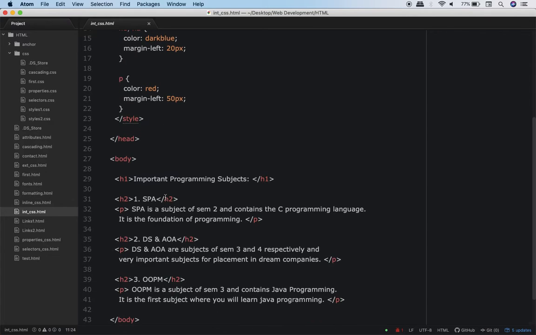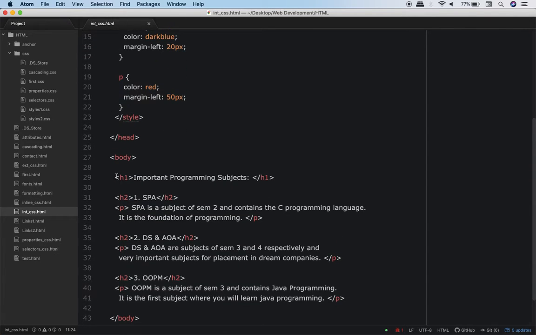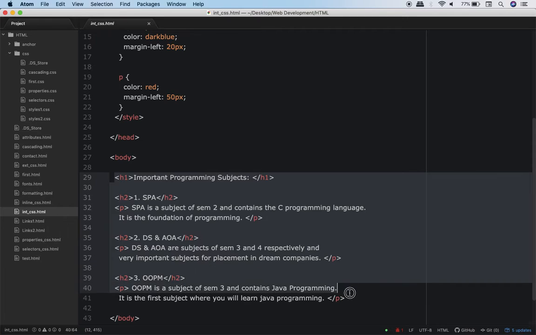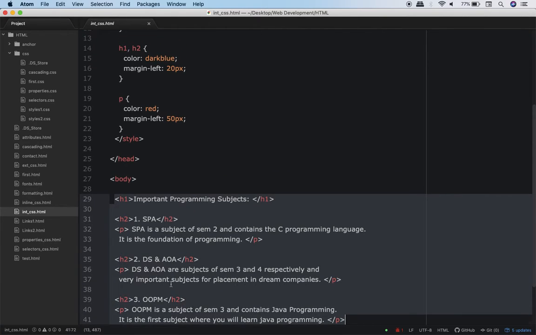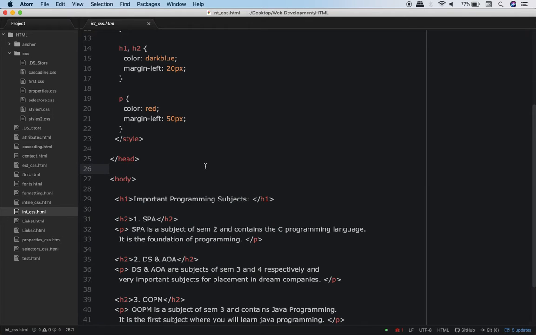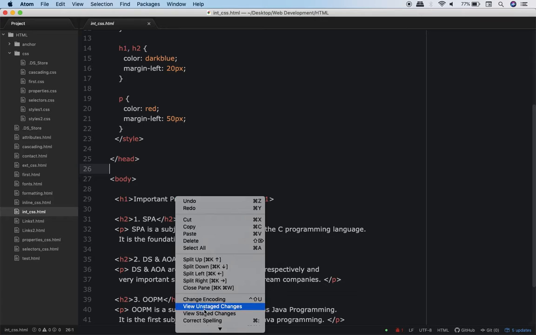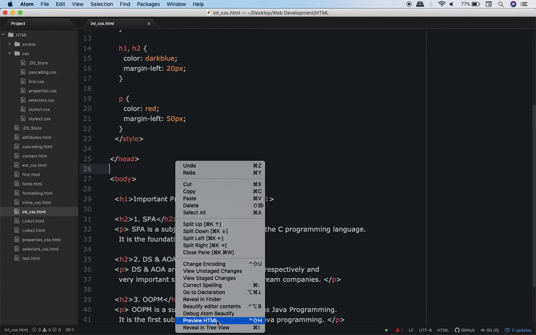Now this is the corresponding body in which I have written plain simple HTML. If you want, you can pause the video, go through this HTML code and then we'll execute this. Come on, do that. Okay, now let's execute it. So preview HTML.